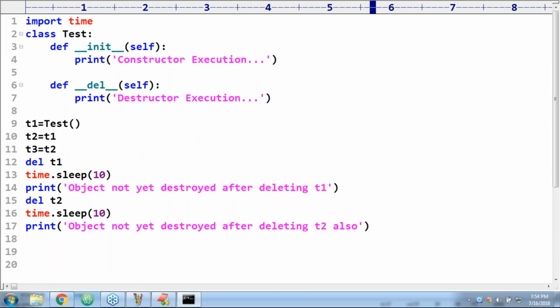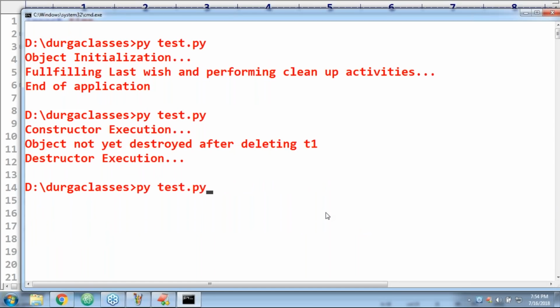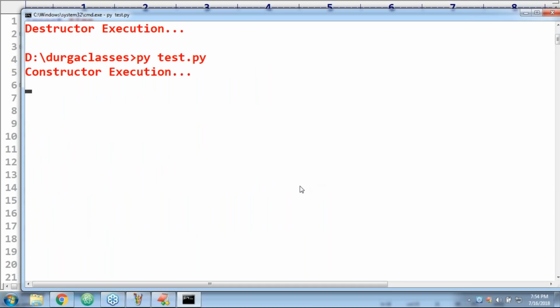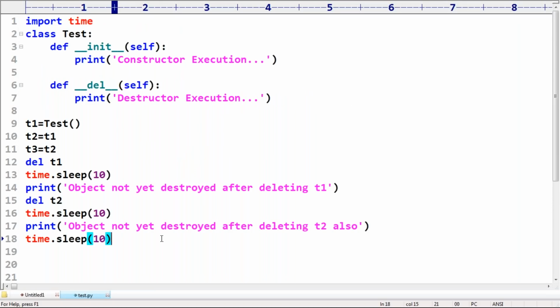Now have a look once. Time.sleep of 10 seconds I'm taking, sir. Observe carefully. del T1 completed, 10 seconds I'm waiting, destructor not executed. del T2 happened, but still 10 seconds I'm waiting, object not yet destroyed.